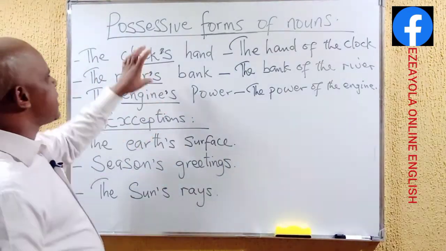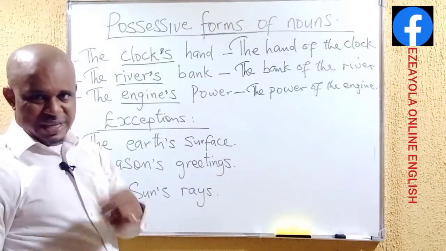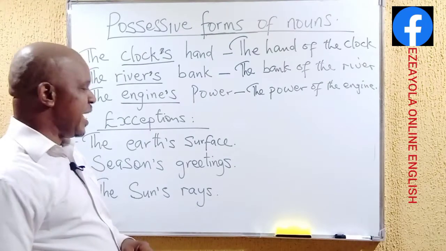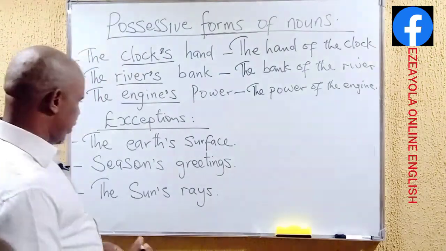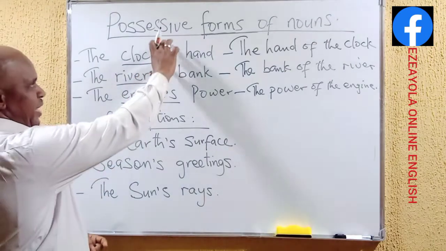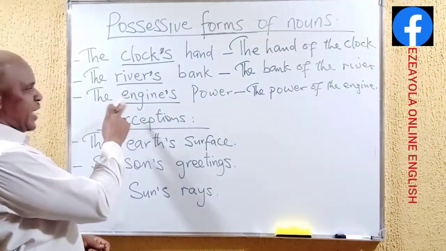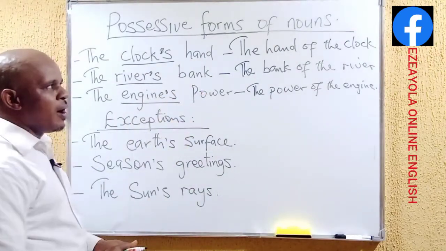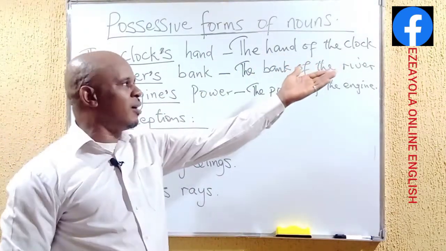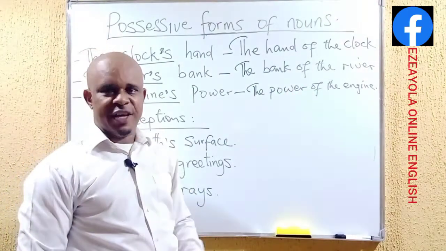But when we say that inanimate objects don't own, of course, there are often or always exceptions in the English language. Now here, let us look at these exceptions. We can't say the clock's hand, neither can we say the river's bank, and we cannot say the engine's power. We rather say the hand of the clock, the bank of the river, or the power of the engine.